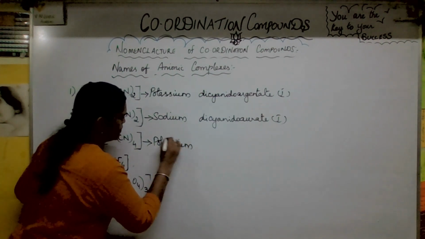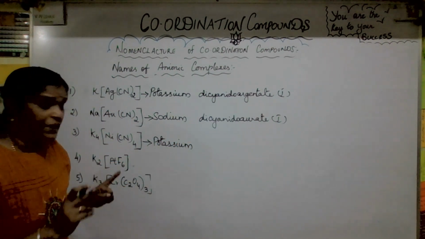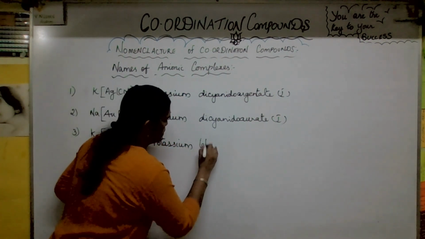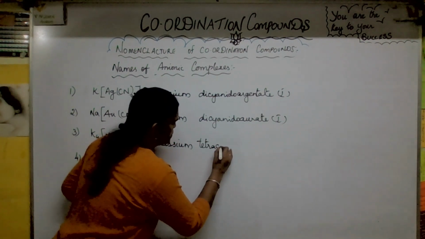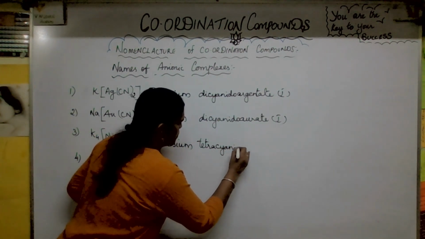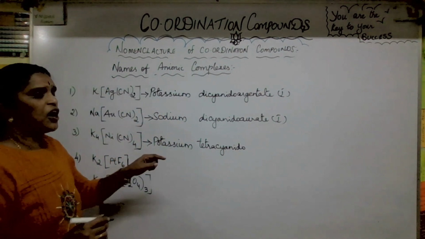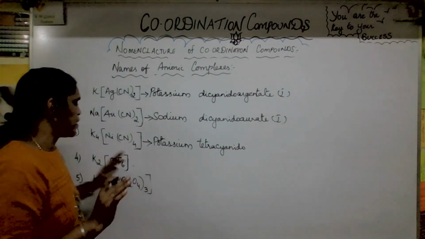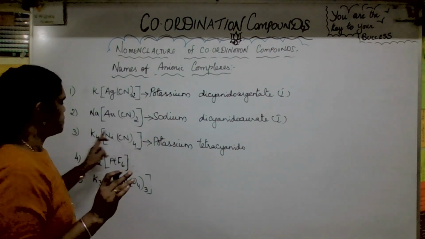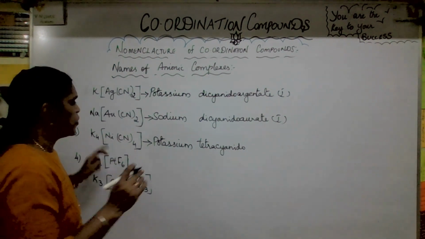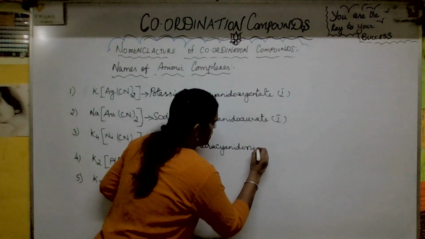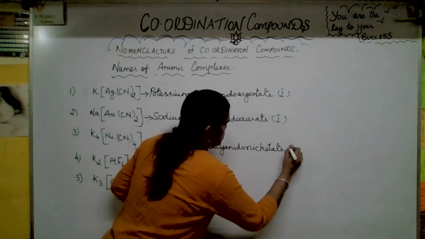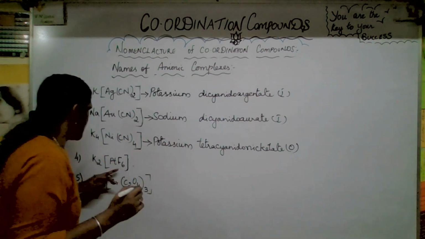Potassium, there should be a gap, no capital letter, and tetracyanido. See, the alphabetical order is only meant for the ligand, not for di, tri, tetra, poly. So, potassium tetracyanidonickelate(0). Right?